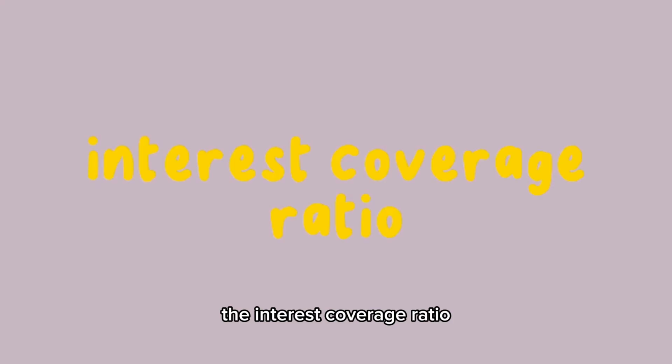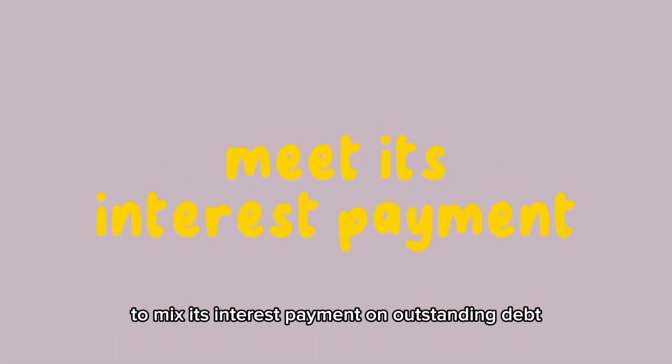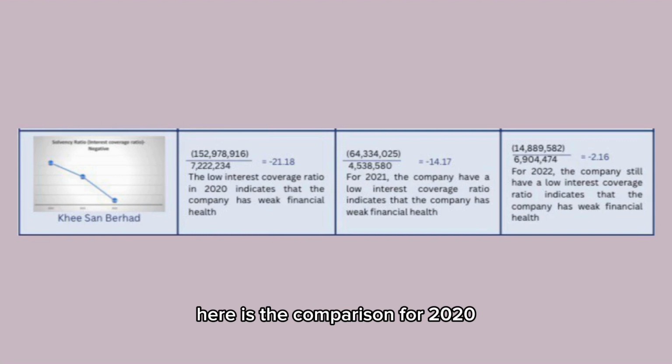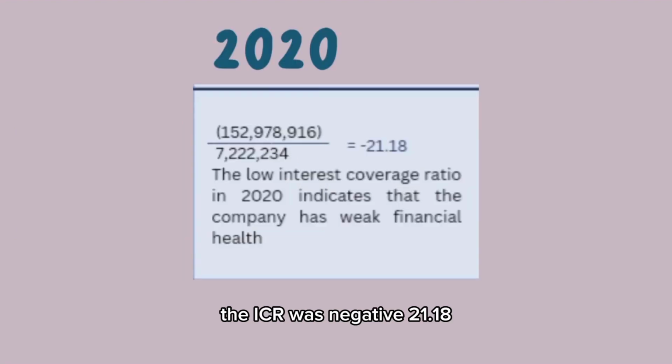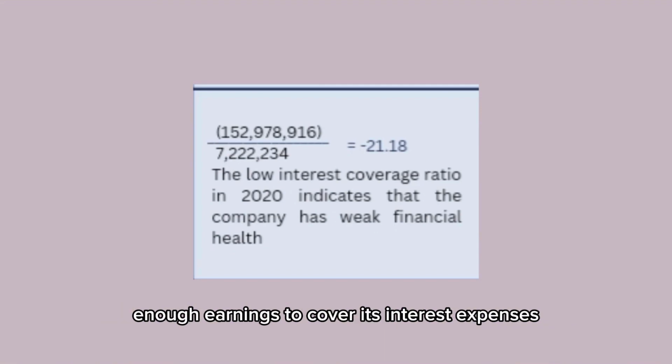The interest coverage ratio is a financial ratio that measures a company's ability to meet its interest payments on outstanding debt. Here is the comparison. For 2020, the ICR was negative 21.18, which indicates that the company was not generating enough earnings to cover its interest expenses, leading to a negative ratio.